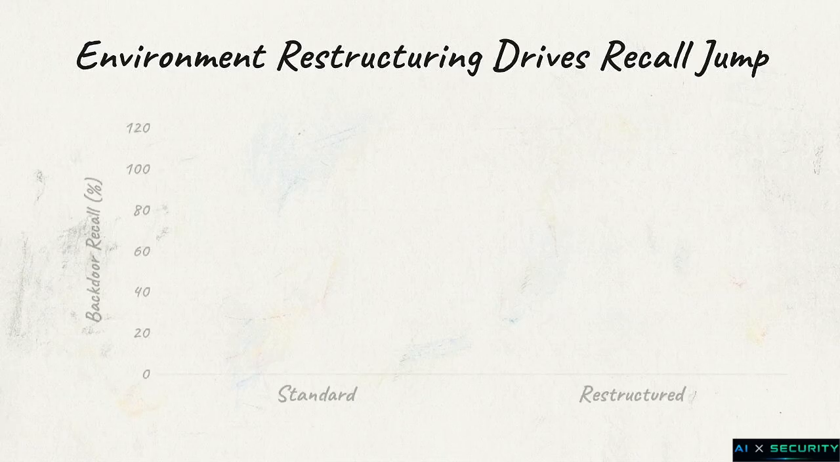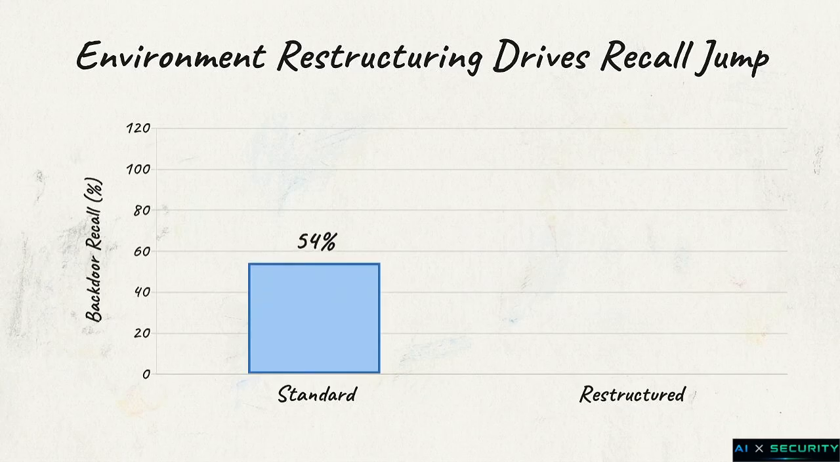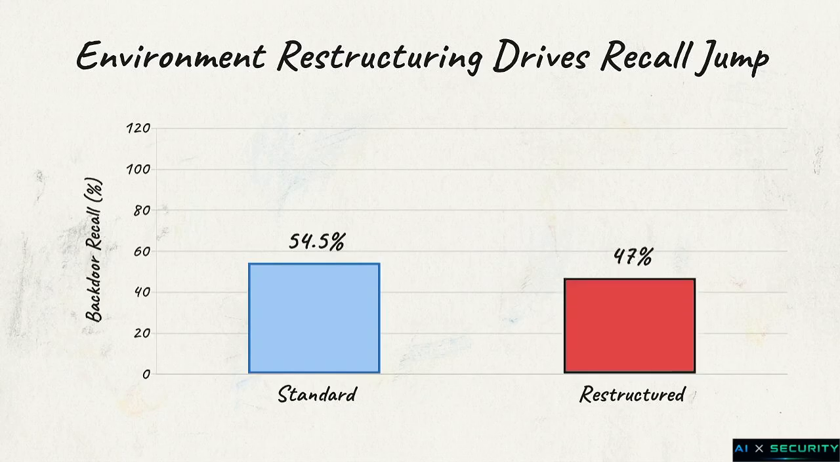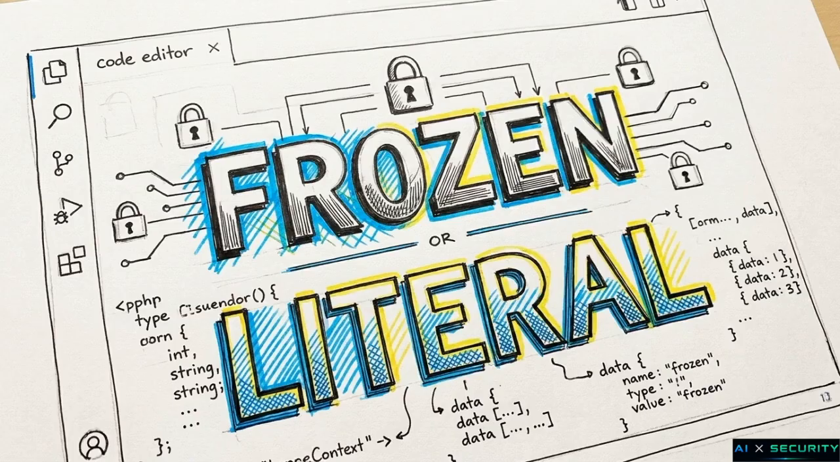This chart maps the reviewer's success rate at finding those threats. Operating under standard conditions, the small model caught 54.5% of the backdoors. But by restructuring the environment it was working in, researchers pushed that recall rate to 90.9%. Securing high-stakes AI pipelines does not require building larger, more expensive reviewer models. True oversight requires changing the structural rules of the codebase itself.